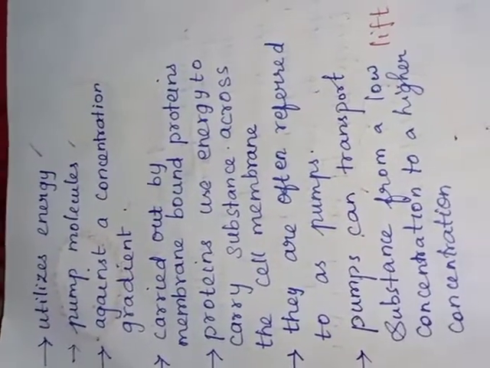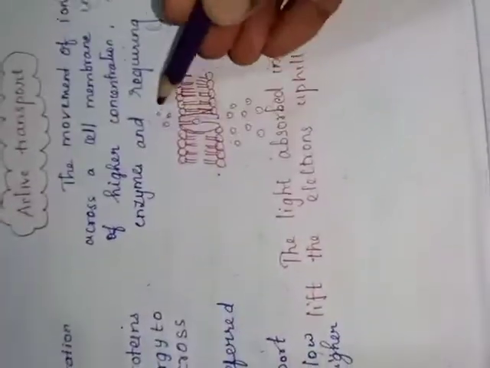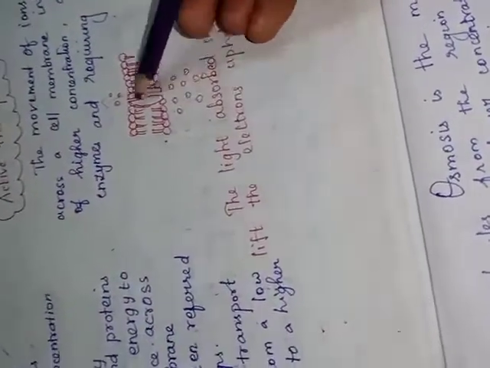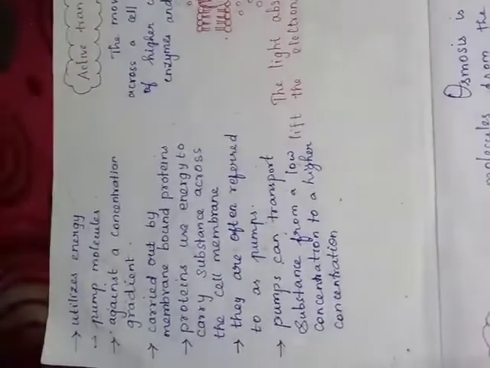Proteins use energy to carry substances across the cell membrane, so they are often referred to as pumps. Here we can pump the electrons to cross this membrane to that side. Pumps can transport substances from the low concentration to the higher concentration.